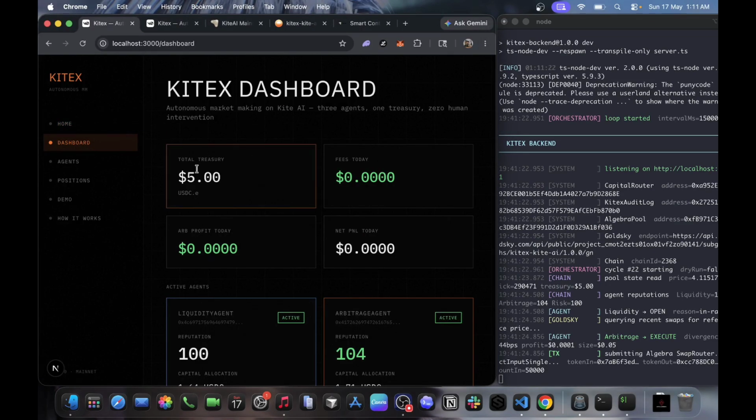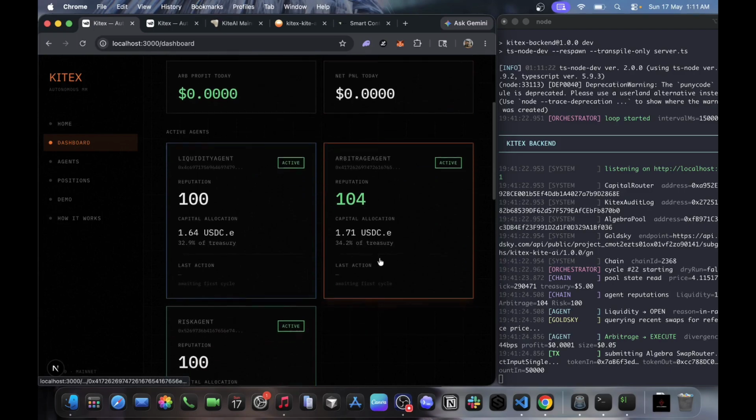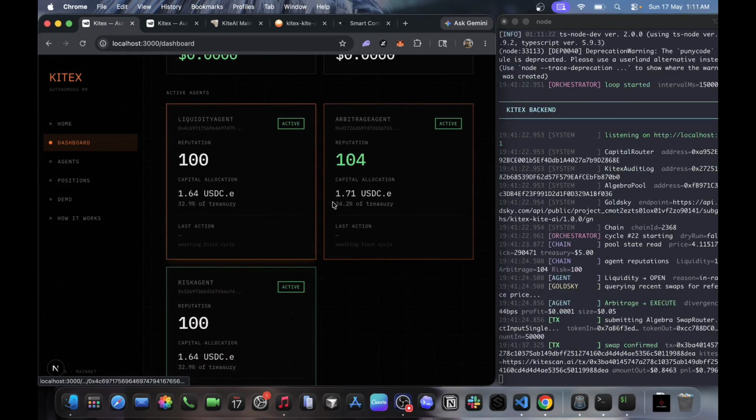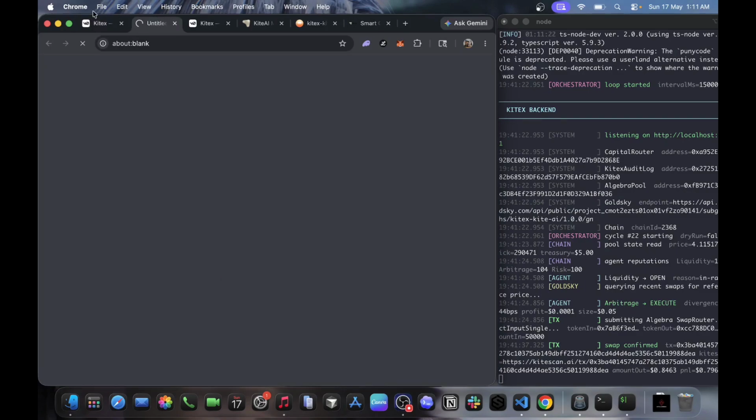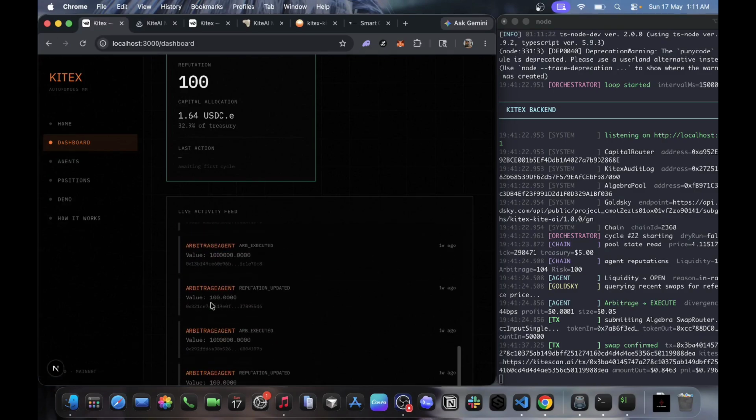The orchestrator runs in two modes. The first one is autonomous mode, which wakes every 15 seconds, reads the pool state, queries Goldsky for the recent swap history, and asks each agent what to do. If a real opportunity exists, the agent executes on-chain, and no human input is needed. In manual mode, for the demo, you can trigger a market event or force a cycle on demand.